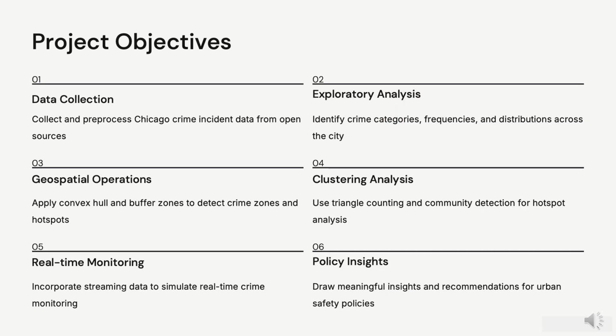Our goals were clear from the start. We wanted to collect and clean Chicago's crime data, explore it to find key trends, and then use advanced geospatial and clustering techniques to pinpoint crime hotspots. A key objective was also to simulate real-time crime monitoring, ultimately aiming to provide actionable insights for urban safety.